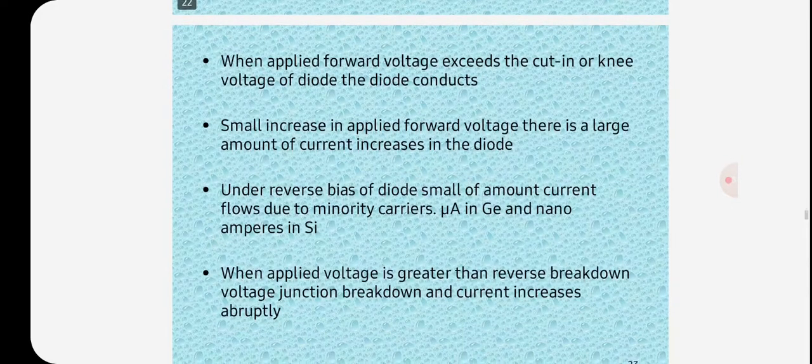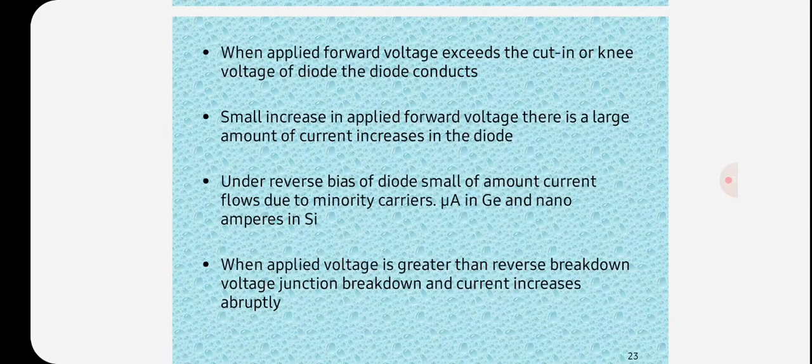So when the applied forward voltage exceeds the cut-in or knee voltage of the diode, the diode conducts. With a small increase in applied forward voltage, there is a large increase in current in the diode.